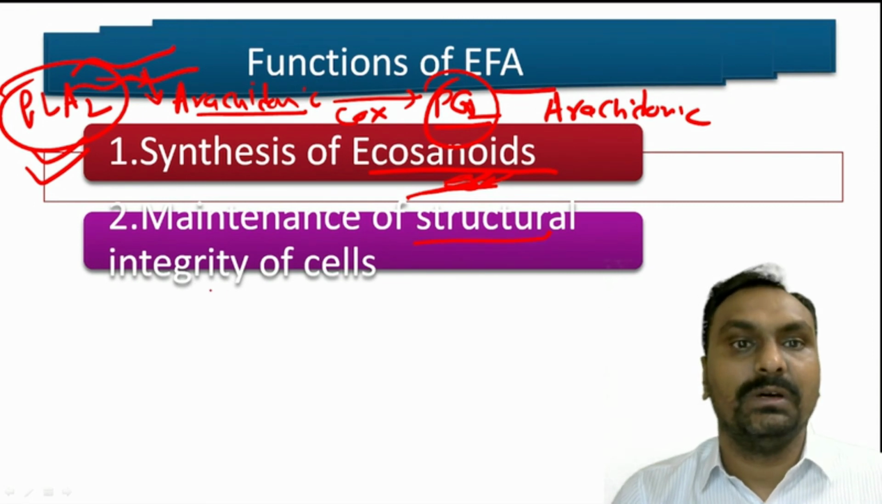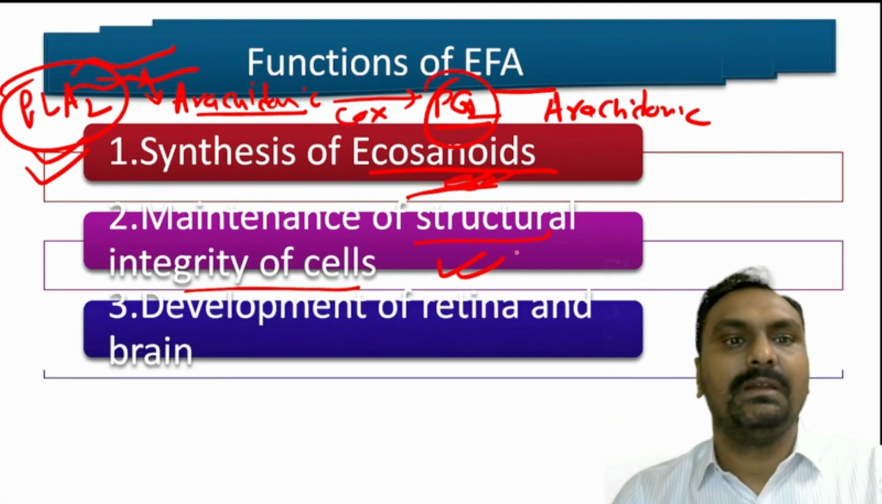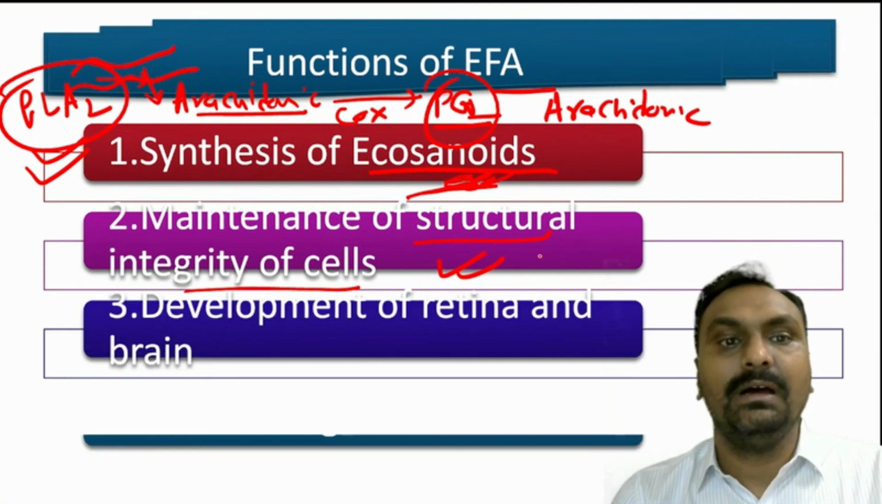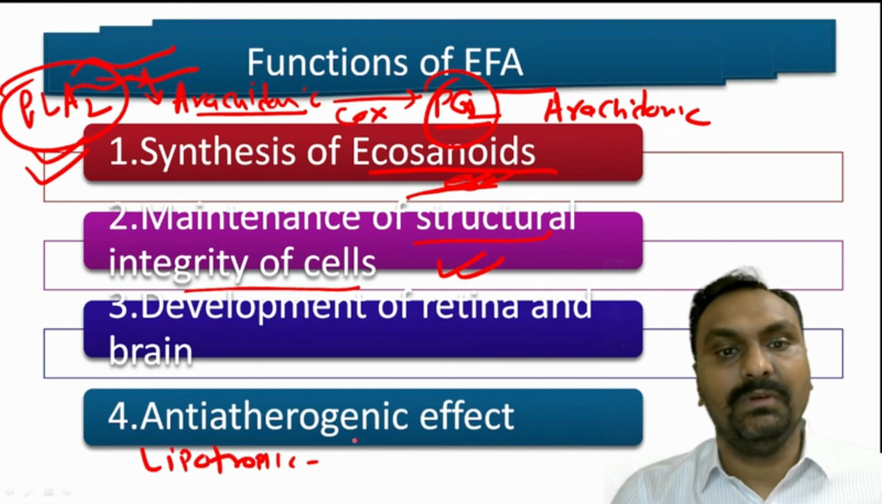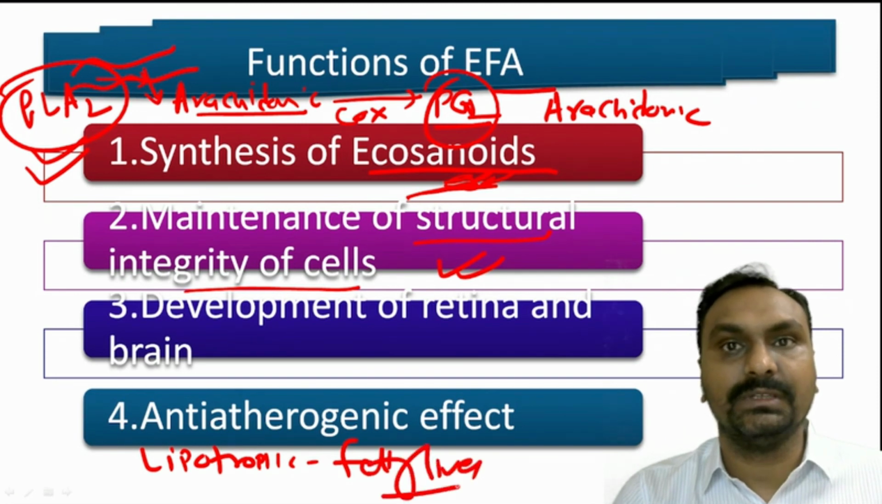These essential fatty acids are also an important part of maintaining the integrity of our cell membrane. They are very important for retina and brain development. They have an anti-atherogenic effect as well. They have a lipotropic effect, so they prevent fatty liver. So these are the functions of essential fatty acids.